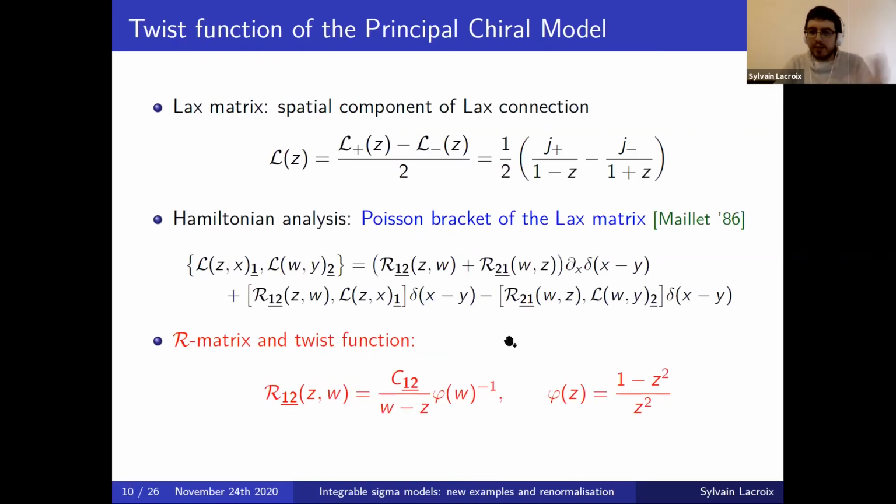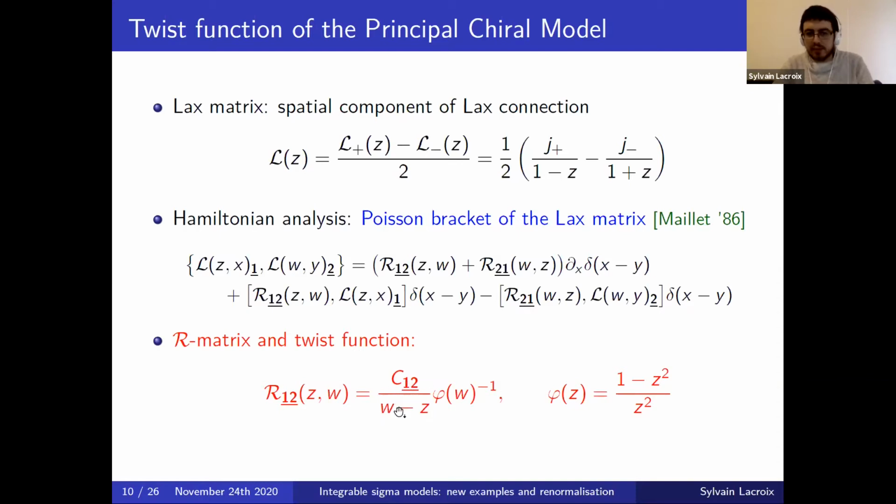And then to completely prove the integrability of the model, we need to prove that these charges are in involution. And for that, we need to study the Poisson bracket of the Lax matrix, so the spatial component of this Lax connection. And for that, I will skip all the details, but one can do the Hamiltonian analysis, the canonical brackets, and so on. And in the end, one finds that the Poisson bracket of the Lax matrix takes the form of a Maillet non-ultralocal bracket, as I presented before, where the R matrix is given by the Casimir